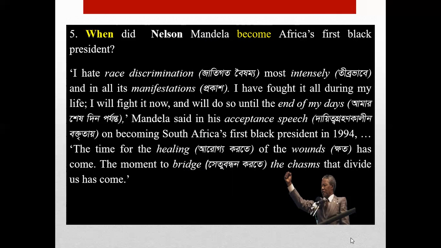So, when did Nelson Mandela become South Africa's first black president? We have got the answer. He became South Africa's first black president in 1994.